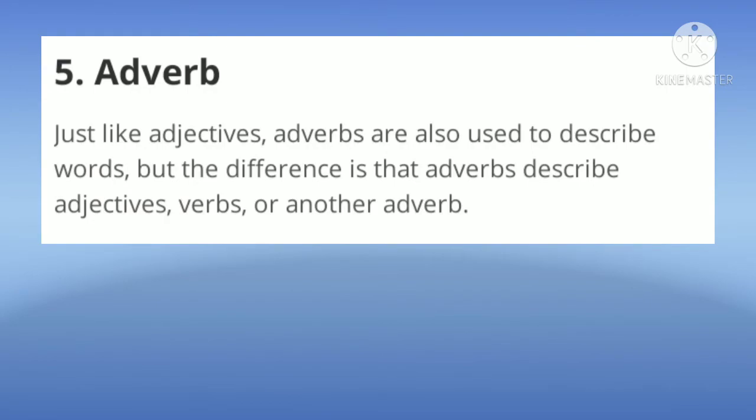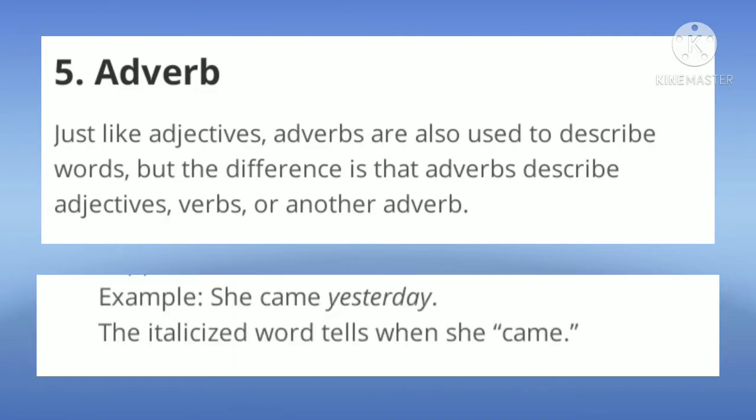Fifth one is adverb. Adverbs are also used to describe words, but the difference is that adverbs describe adjectives, verbs, or other adverbs in sentences. For example, she came yesterday. In this, the adverb yesterday describes the sentence, telling when she came.